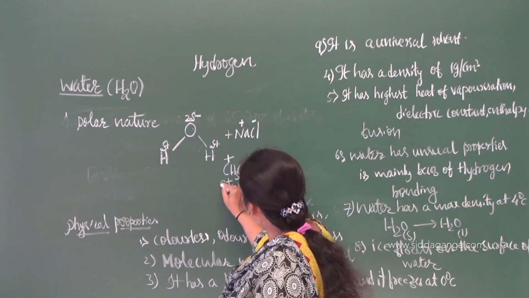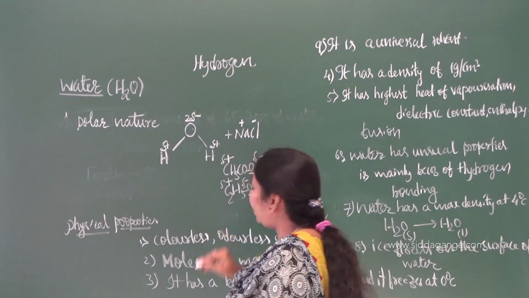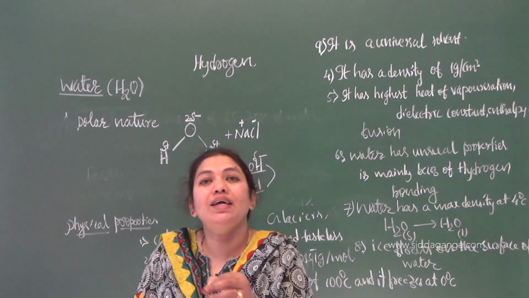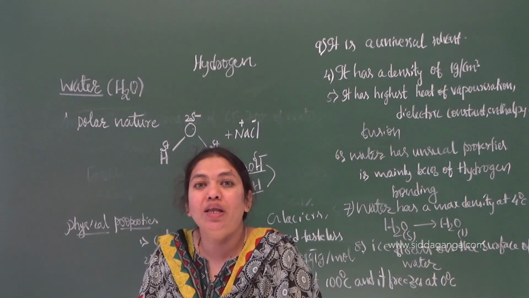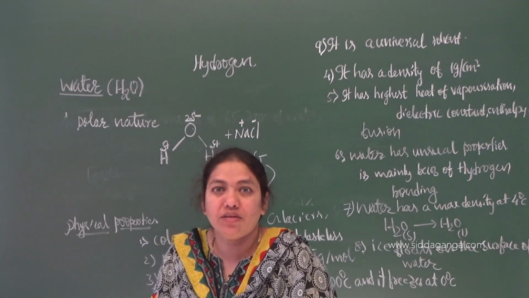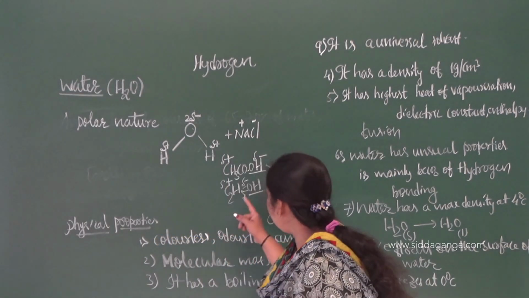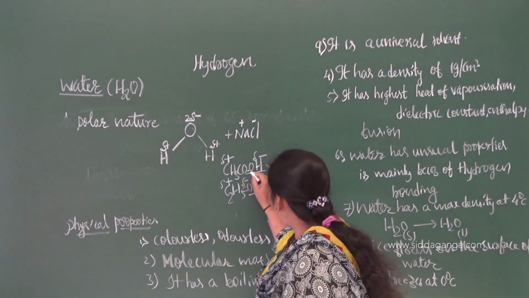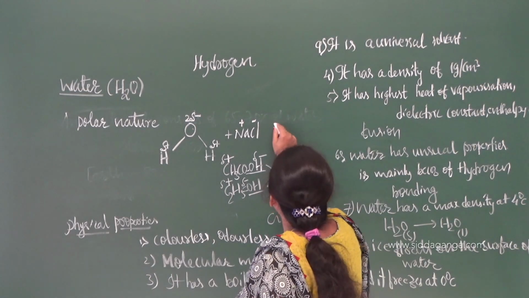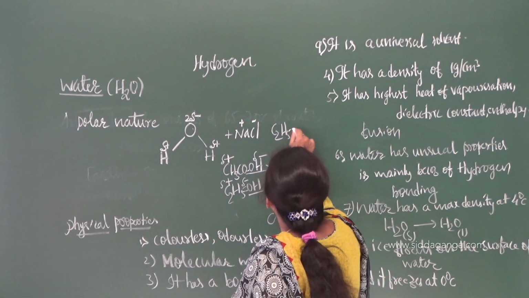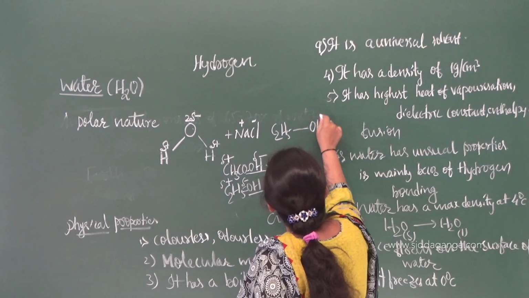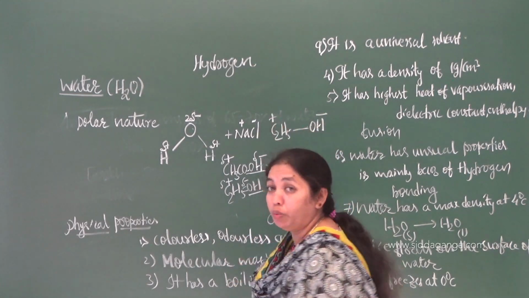Partial negative charge, partial positive charge. What does this symbol indicate? That is delta. That is partial, incomplete, not complete, plus minus. Right? So here you can see that because of the polar nature, if I separate this one, C2H5OH will become one group and this will become another group.